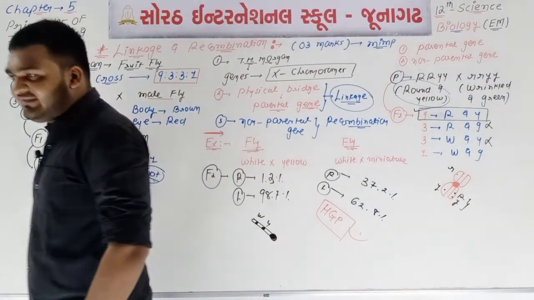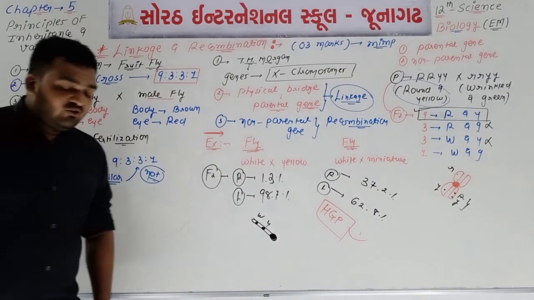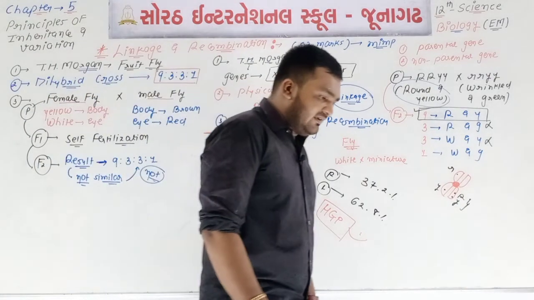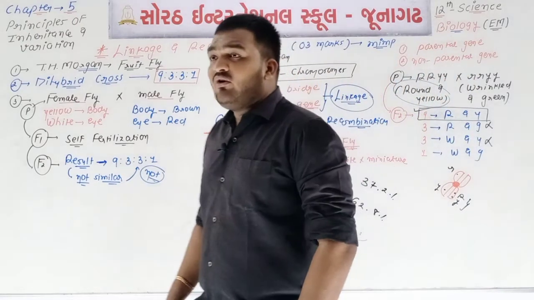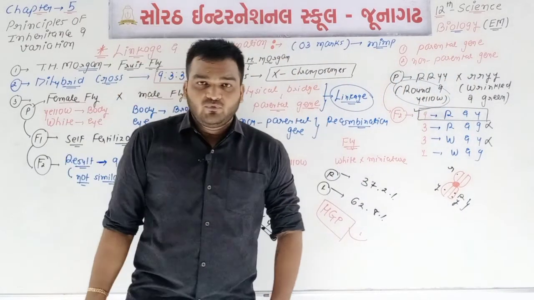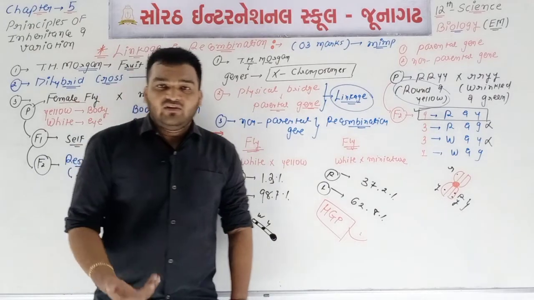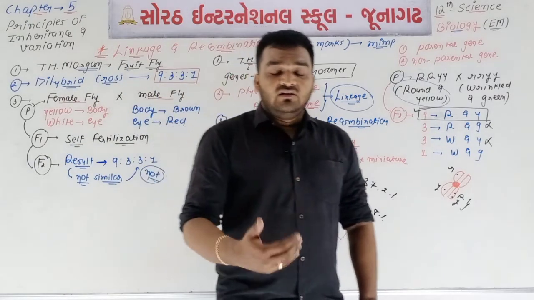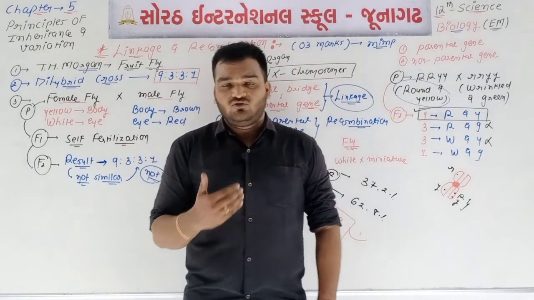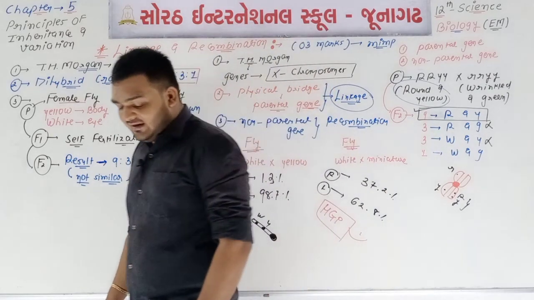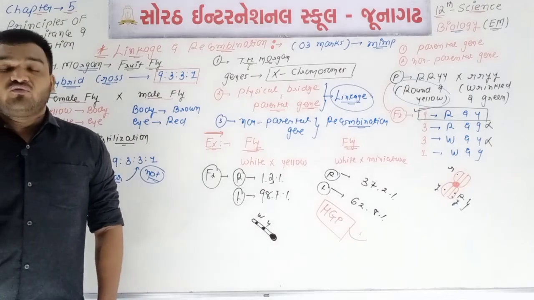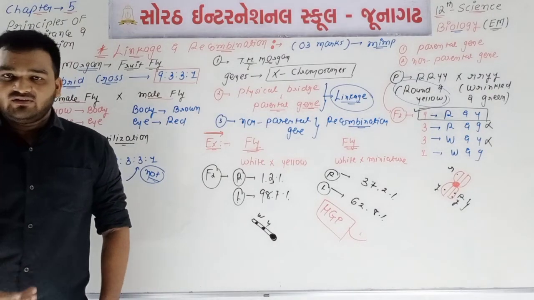So today's lecture is completed. Again, we are going to revise today's lecture at a glance. We can say that T.H. Morgan and his colleagues gave the experimental proof of the chromosomal theory of inheritance and said that the reason of variation is nothing but sexual type of reproduction. Then we can say that what? Fruit fly, Drosophila melanogaster, and reasons are there.